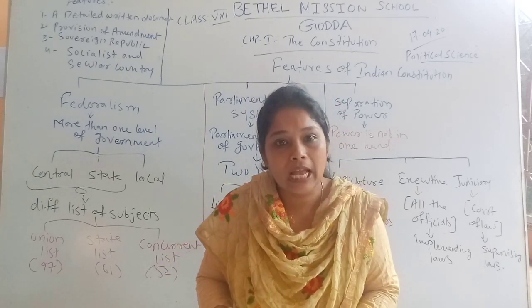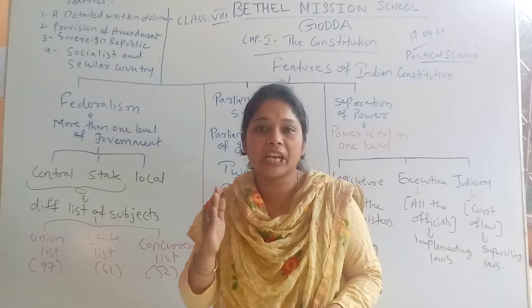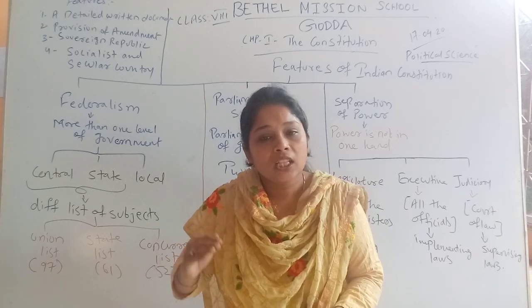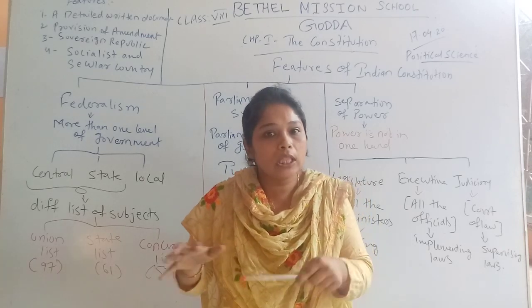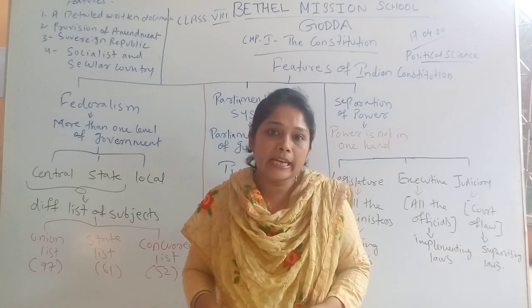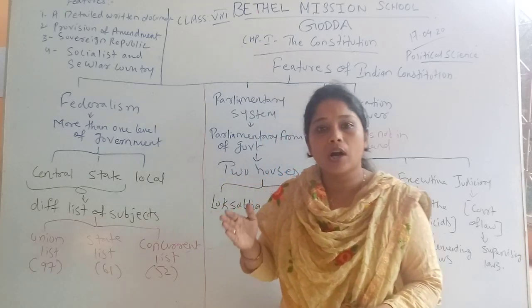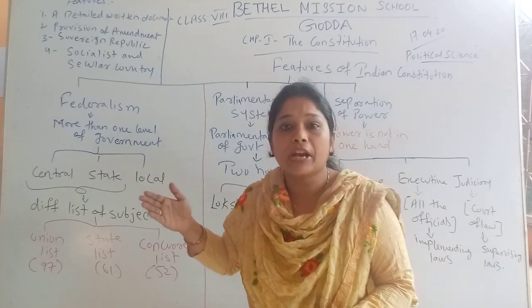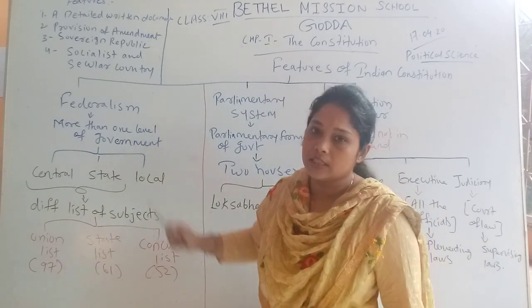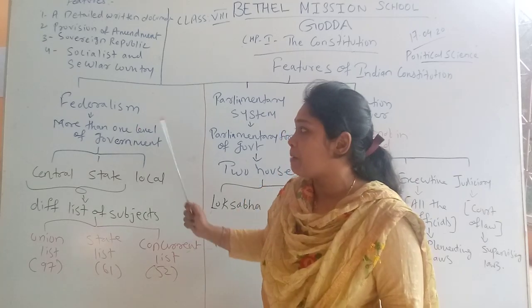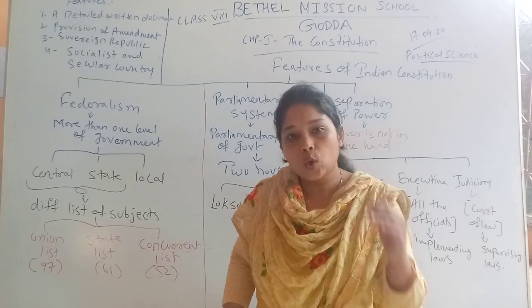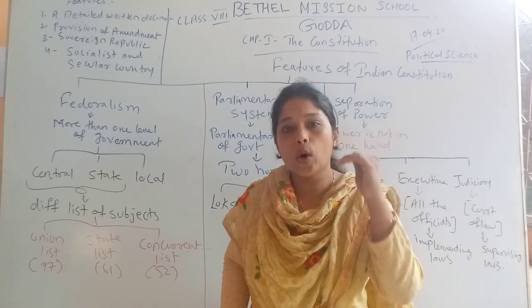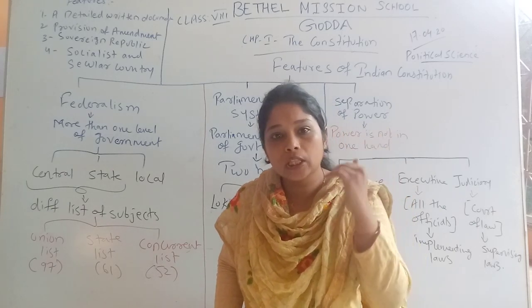Indian Constitution has divided our government into 3 different levels so that the work can be done easily and the government can easily govern the nation. For that, Indian Constitution divides our government into 3 different levels, which is called federalism, which means division of power. We are having more than one level of government and those governments are functioning on their own level.